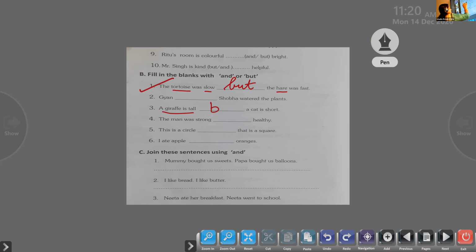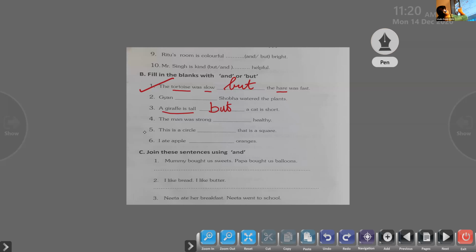It's very easy, children. Conjunction, you have nothing more to study. Only two words, and and but. And is used to show similar ideas. But is used to show different or opposite ideas. That's all.